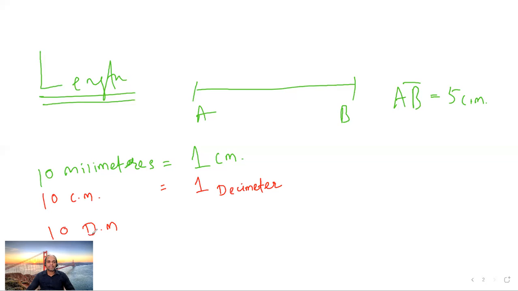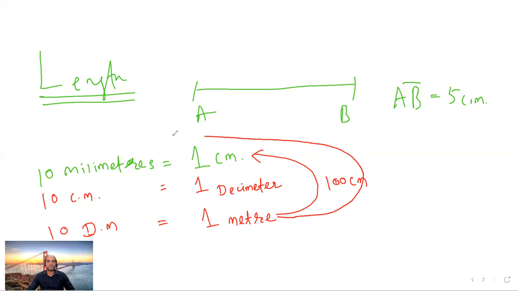I'm writing dm. 10 decimeters, we get 1 meter. We get 1 meter, right? So indirectly, if you go for 1 centimeter, then it is 100 centimeter. Okay, so 1 meter is 10 decimeter, 1 meter is 100 centimeter, and if you want to go to millimeters, it's obviously 1000 millimeter equal to 1 meter. Now clear how to convert this? Yes, 1 meter is 10 decimeter, 1 meter is 100 centimeter, 1 meter is 1000 millimeter, right?